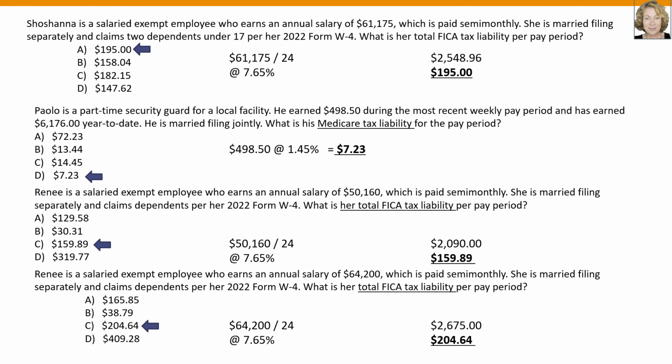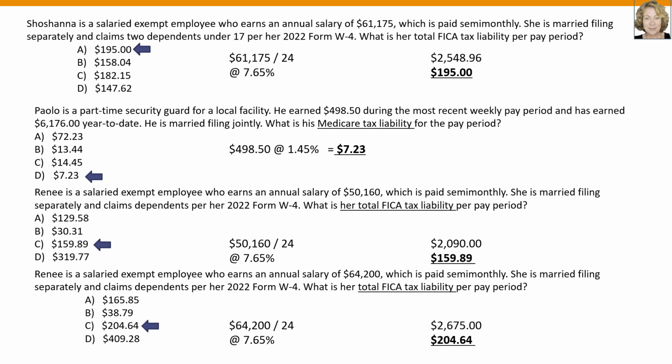Here are 4 more examples. Let's start with the first one. Shoshana is a salaried exempt employee who earns an annual salary of $61,175, which is paid semi-monthly. She's married, filing separately, claims 2 dependents under 17 per her 2022 Form W-4. What is her total FICA tax liability per pay period?